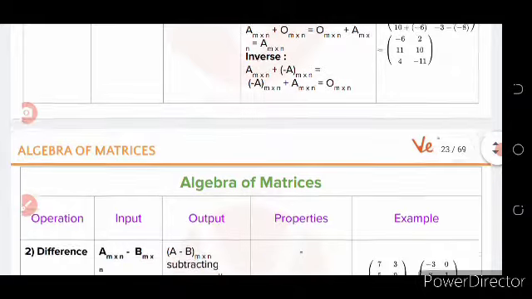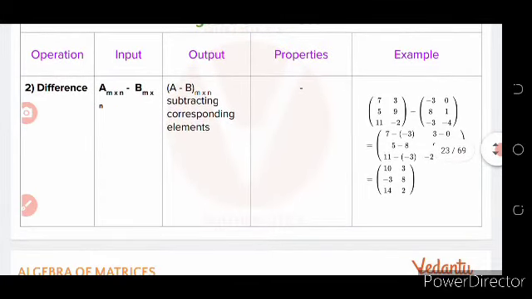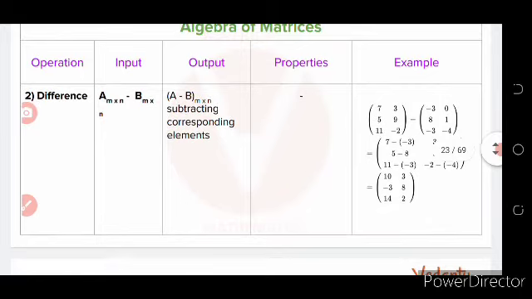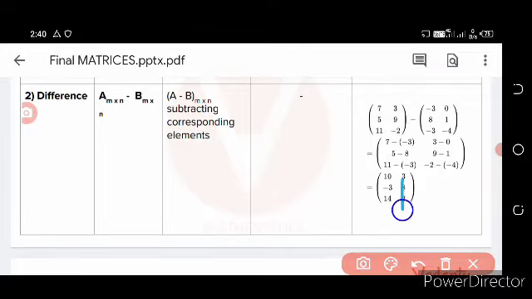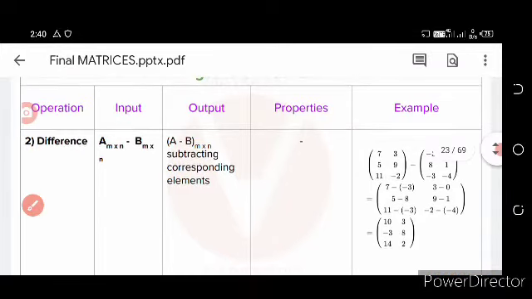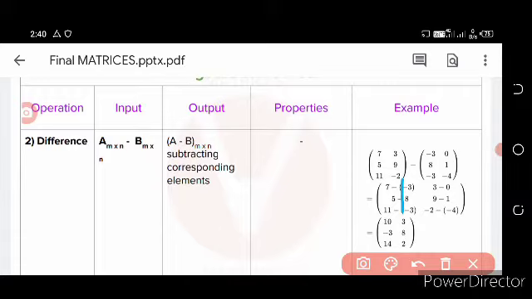Then come to algebra of matrix, the operation that belongs to difference. We know all the properties of addition. Then come to the similar operation of difference. Here the difference is A matrix of order m cross n minus B matrix of order m cross n is equal to A minus B matrix m cross n, subtracting corresponding elements. Similar properties. Here the example is here.